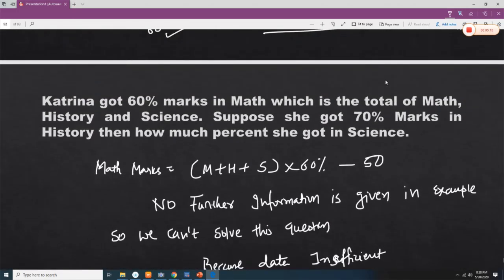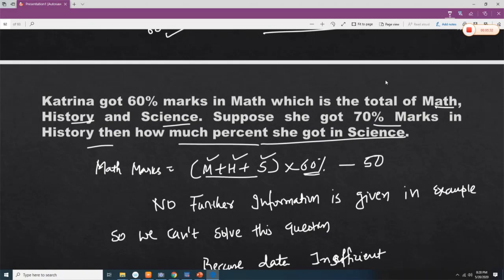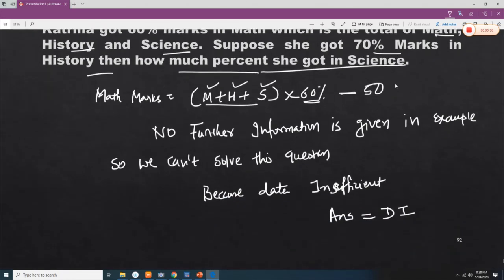Katrina got 60% marks in maths, which is of the total of maths, history and science. Suppose she got 70% marks in history, then how much percentage did she get in science? So maths marks is 60% of the total of maths plus history plus science, but the rest of the information is not given. So in absence of the information, the data is insufficient. So the answer is data is insufficient.